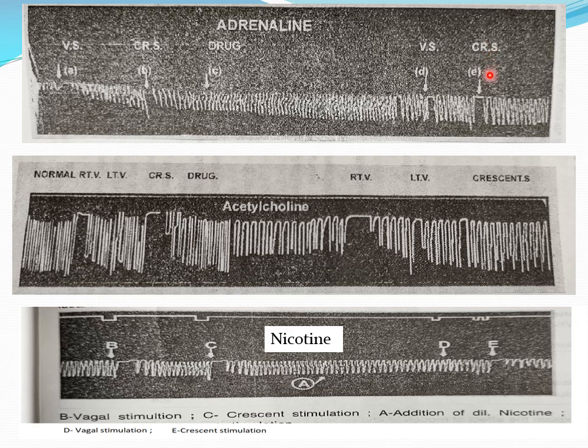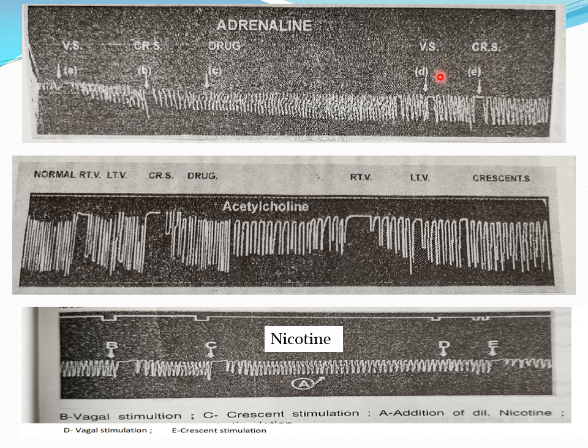Where is the location? The crescent is a white ring, located at the junction of sinus venosus and auricles. Okay, and we put the electrode there and stimulate the crescent.